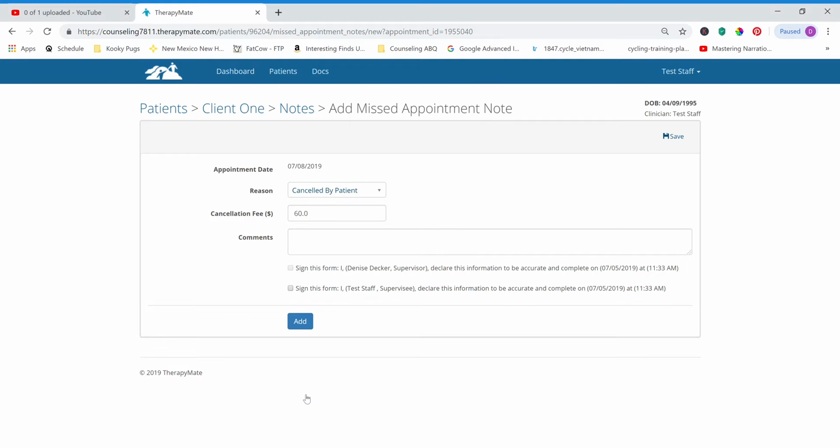Now in this case, client 1 left a voicemail the day before with 24 hours notice. So we don't want to charge him that fee. We're going to change the 60 to 0, and we're going to make a note for ourselves so later on, when you need to look it up and you can't remember exactly what happened, you can see.